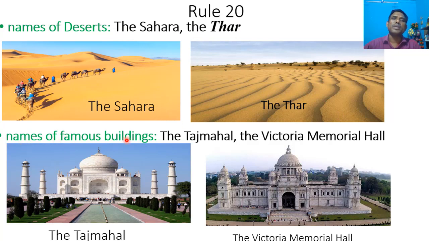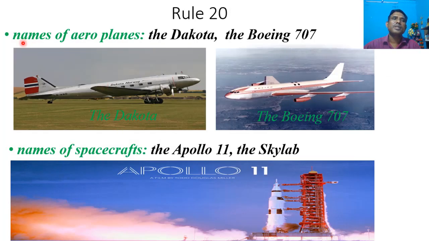Names of famous buildings, for example, the Taj Mahal, the Victoria Memorial Hall. Names of airplanes, for example, the Dakota, the Boeing 707. Names of spacecrafts, for example, the Apollo 11, the Skylab.